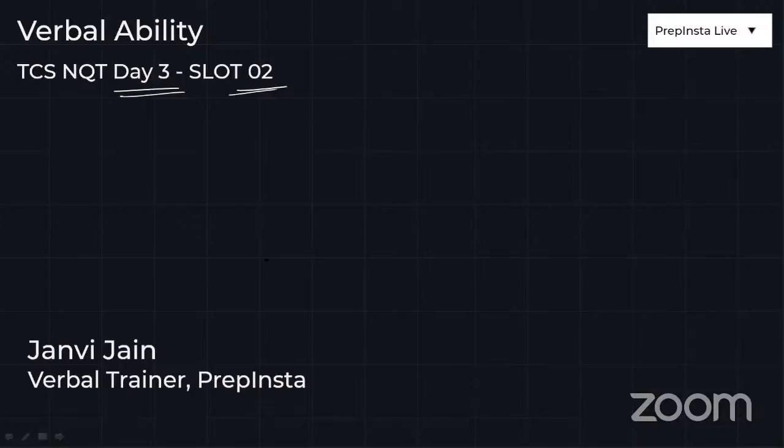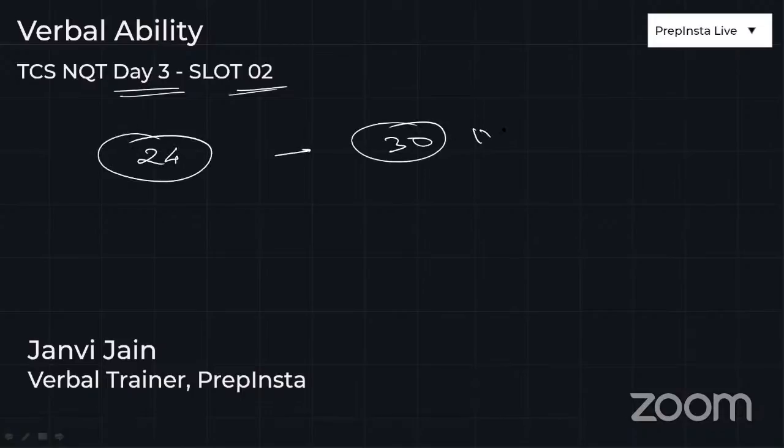Now, again, the questions are the same. The question number and the time limit are the same. We have 24 questions and 30 minutes. So this is your equation for verbal ability for TCS NQT.